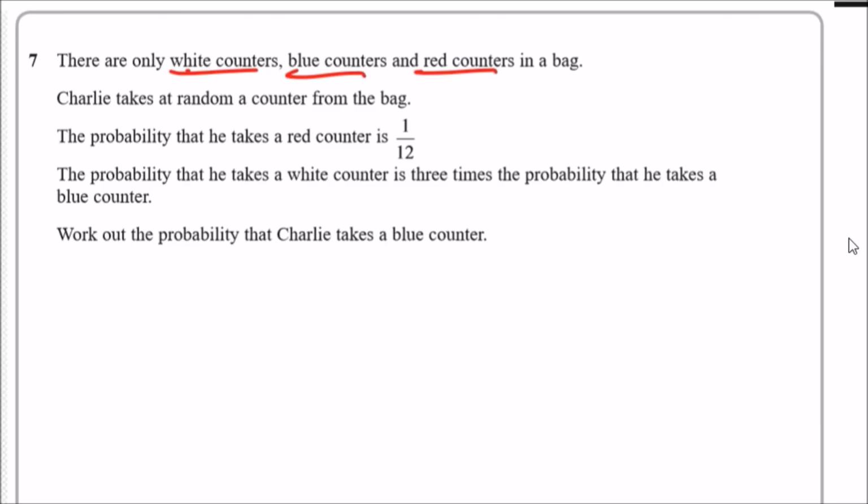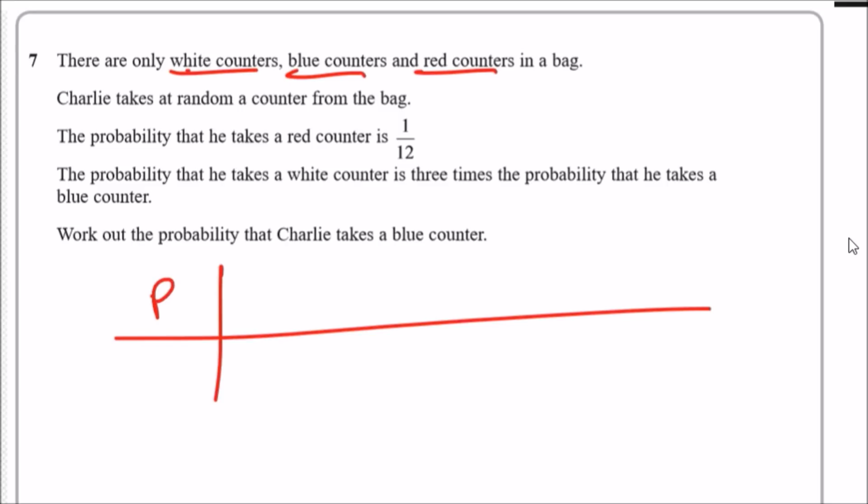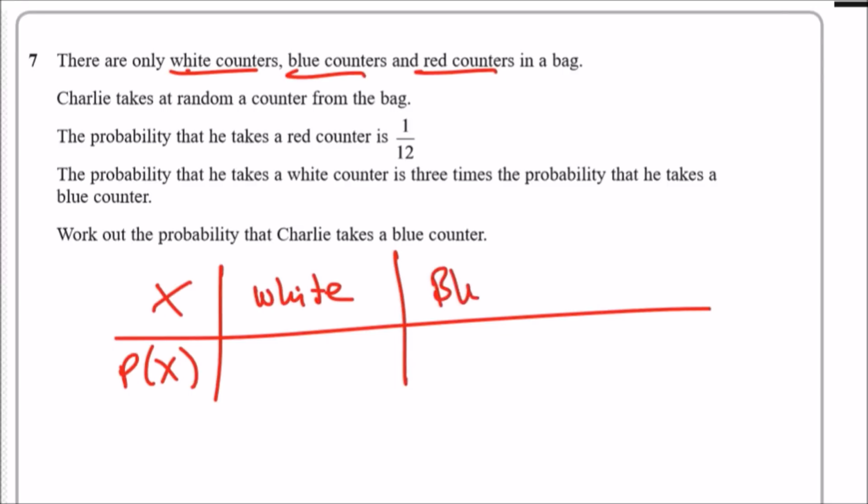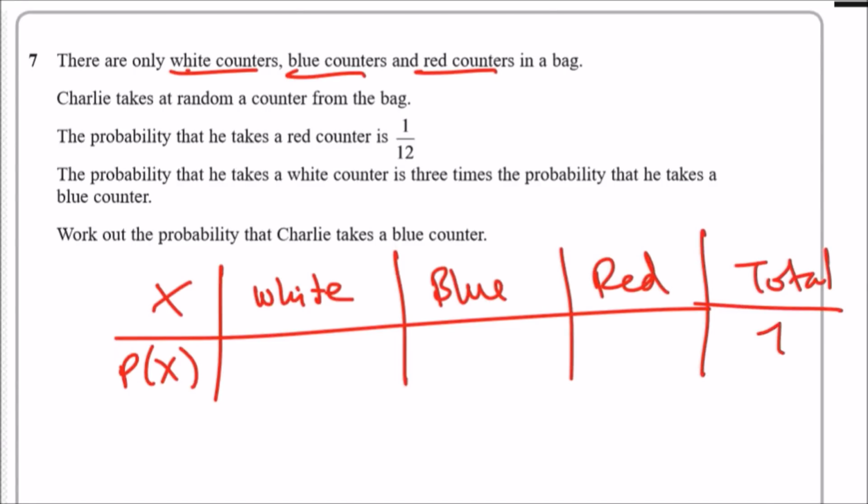Okay, what I do is just make a little mini table and just mark our results. So here's the probability, and here is the event. Let's call the event X, and the probability of getting that event. So probability of getting white, blue, and red. And of course, we know that the total in the end should obviously add up to 1.